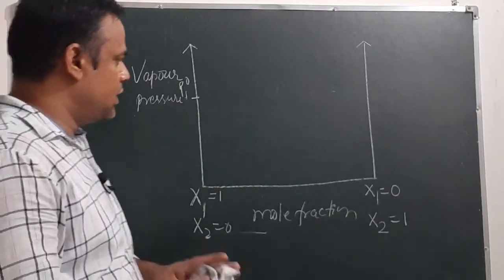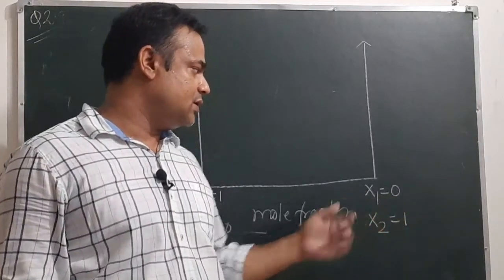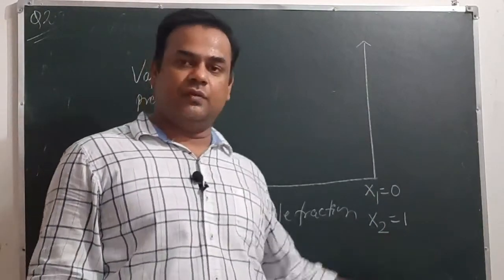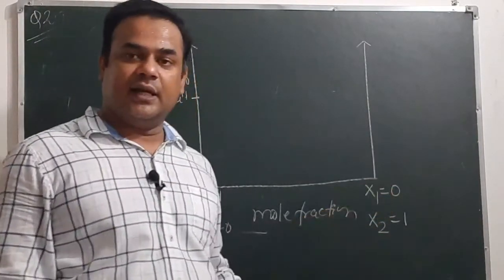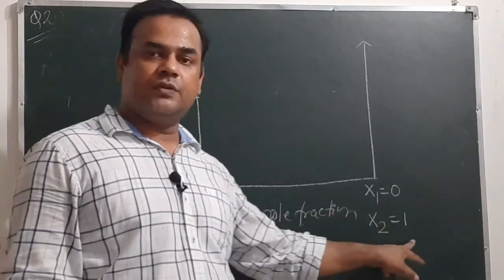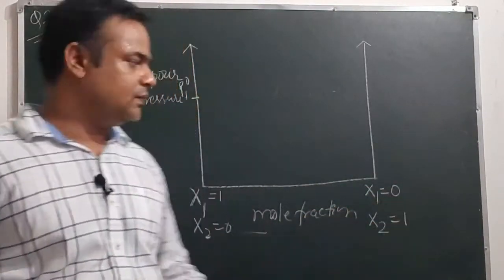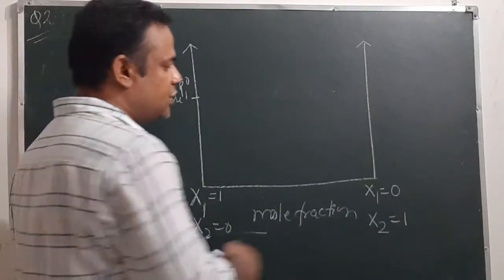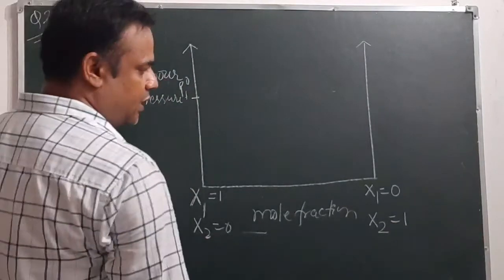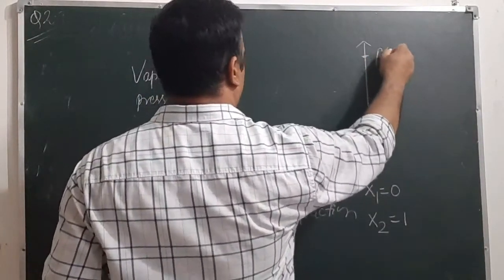Now if we come to this point, you can see here mole fraction x1 of component 1 is 0 and mole fraction of component 2 is 1. This means this point is indicating that in this state component 2 is in purest form and there is no impurity of component 1. That's why its mole fraction is 0. So this is the purest state of component 2 and this one is the purest state of component 1. In this purest state it will have some vapor pressure. Suppose this vapor pressure is P2 naught.